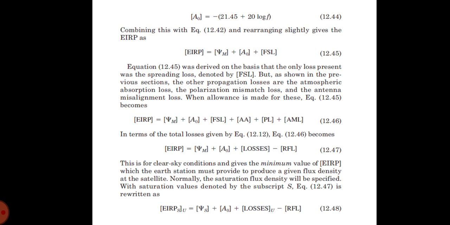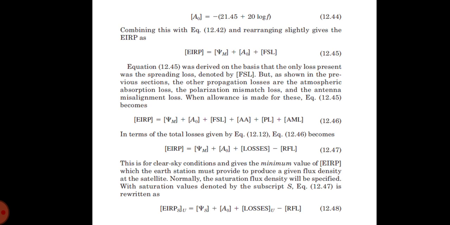So in terms of total losses, you can rewrite that EIRP is equal to Ψ_M plus A0 plus losses minus RFL. This is for the clear sky conditions and gives the minimum value of EIRP which the earth station must provide to produce a given flux density at the satellite.